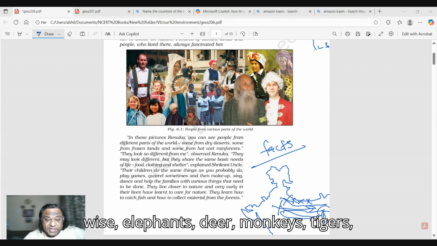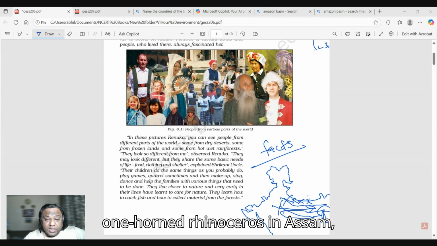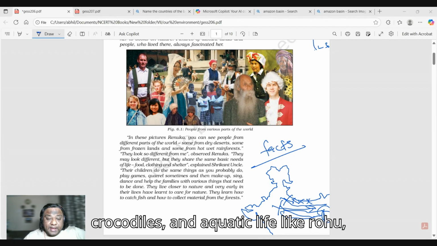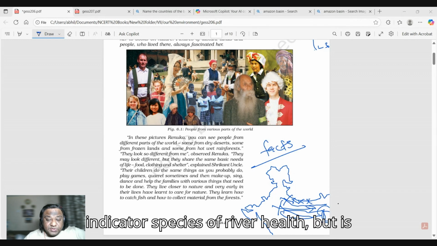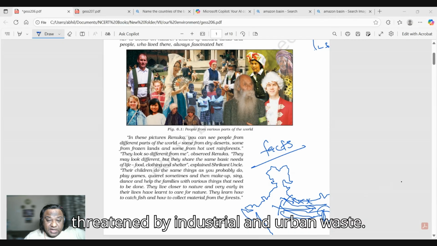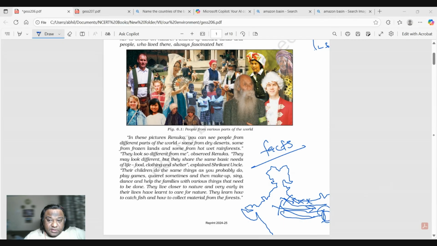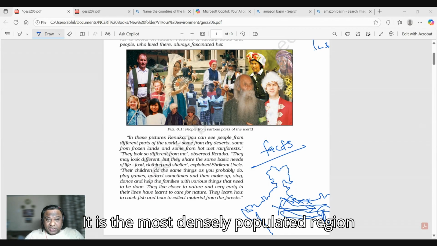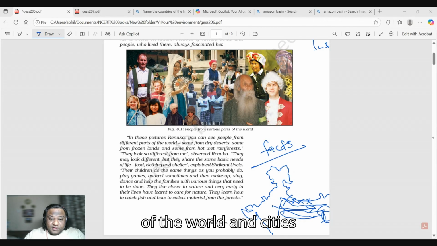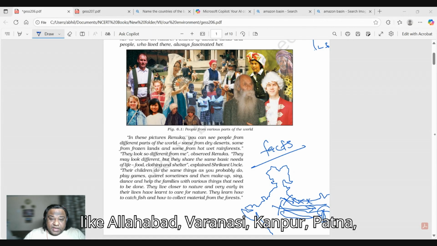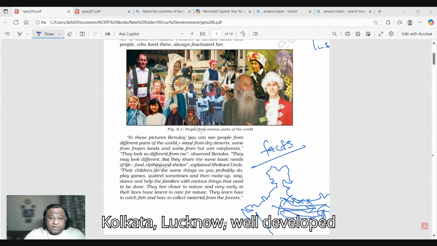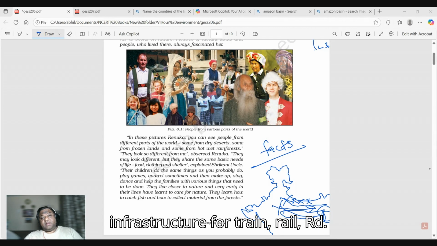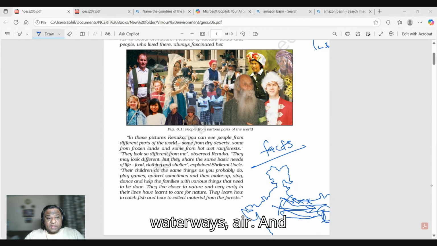Wildlife wise, elephants, deer, monkeys, tigers, the one horned rhinoceros in Assam, crocodile, and aquatic life like rohu, katla, and hilsa fish. The susu, the blind dolphin, is an indicator species of river health but is threatened by industrial and urban waste. It is the most densely populated region of the world, with cities like Allahabad, Varanasi, Kanpur, Patna, Kolkata, Lucknow, and well developed infrastructure for rail, road, waterways, and air.